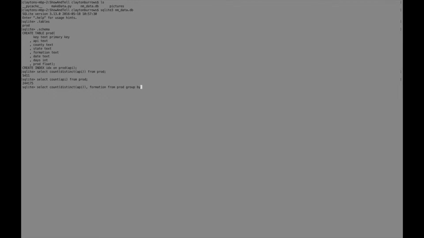So this query here, I'm going to show the count of a distinct API grouped by formation. So you'll see how many wells are in different formations. And what you see on the left there is the cardinality of the set Wolfcamp. It contains 539 wells.